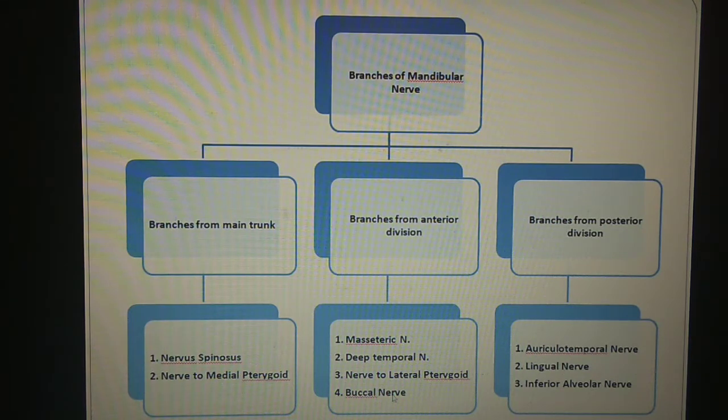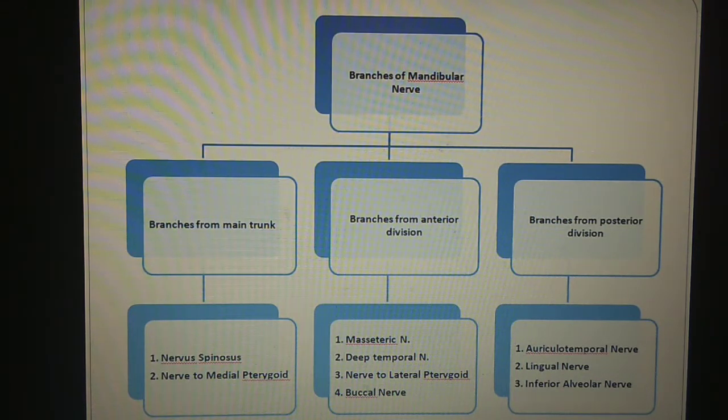Here you should know that the buccal nerve of the anterior division of the mandibular nerve is sensory, and the other nerves are motor in nature.